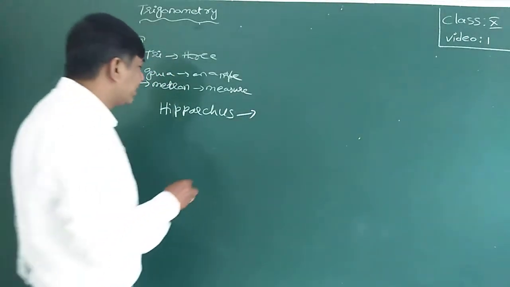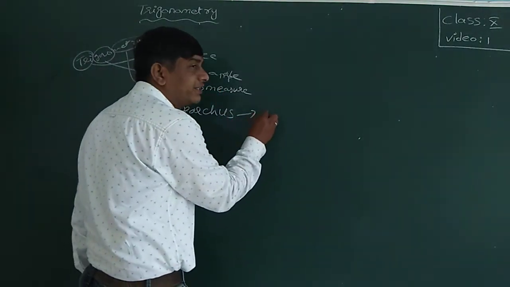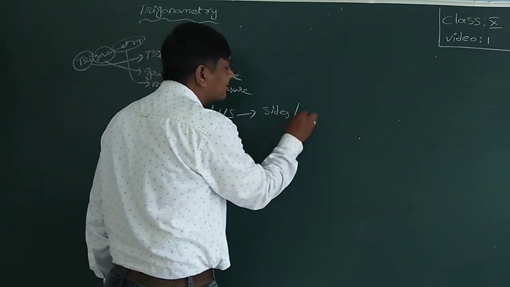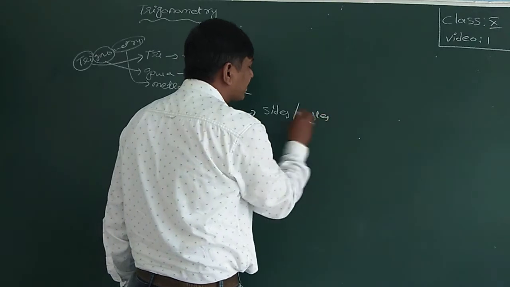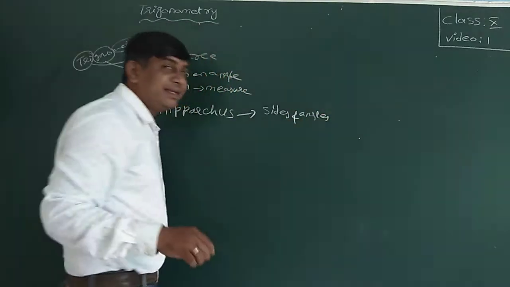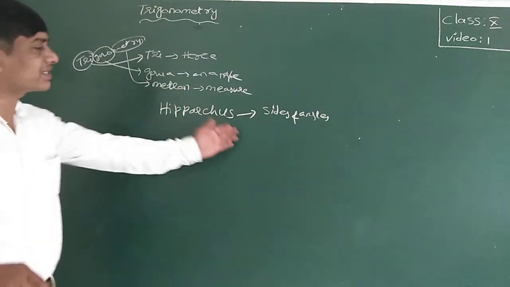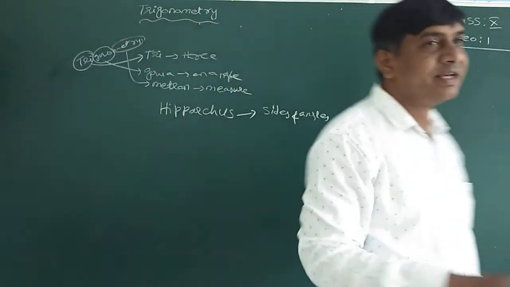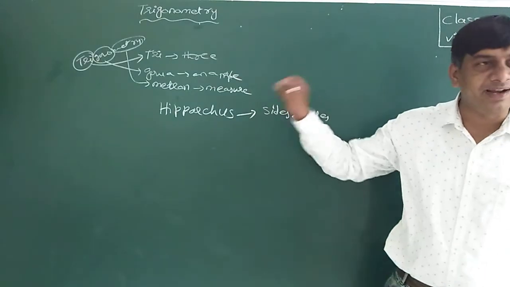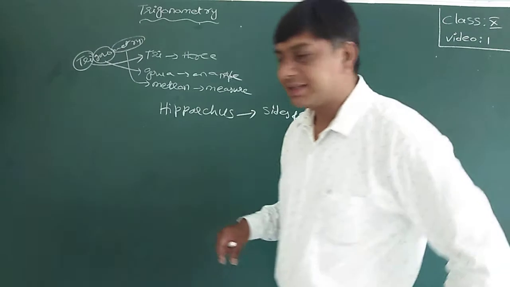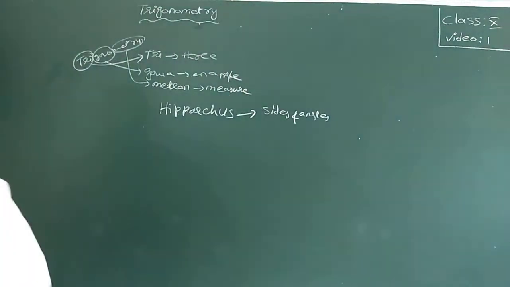What did he do here? Hipparchus established the relationship between the sides and angles of a triangle. Hipparchus was the mathematician who established the relationship between sides and angles of a triangle.